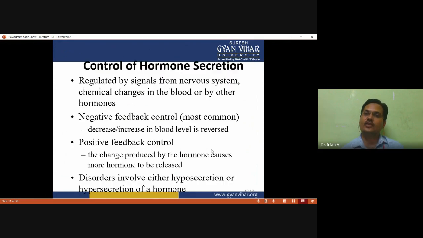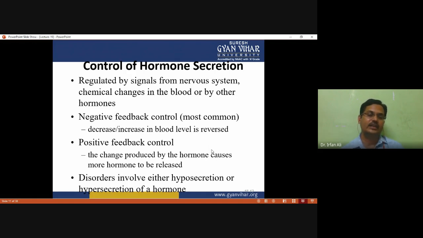And control of hormone secretion is regulated by signals received from the nervous system. This is called the neural mechanism of regulation of hormones, and negative feedback control. When the secretion reaches its optimum level, it inhibits further secretion. This is called negative feedback. If the secretion increases and initiates more and more secretion, this is called a positive feedback mechanism.